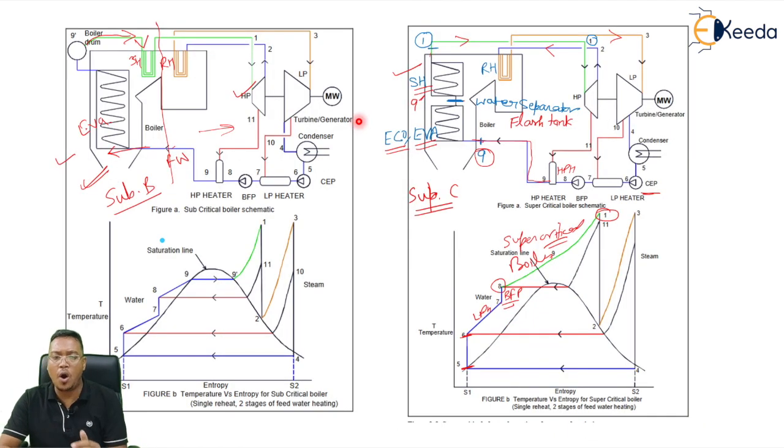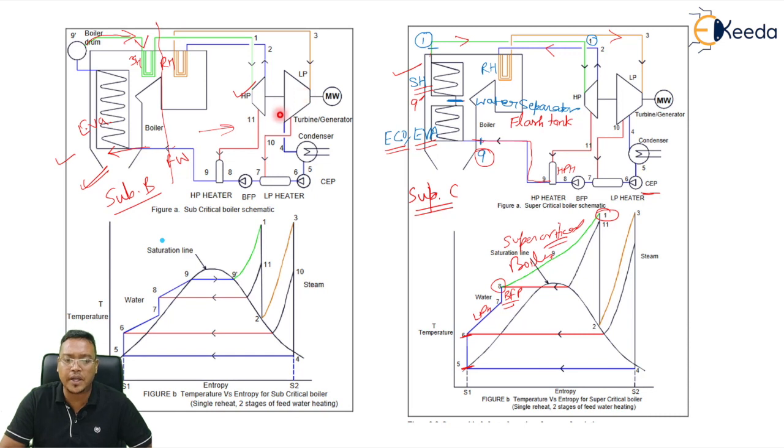Now, how does a supercritical boiler work? Friends, you know very well, this is the subcritical boiler. I'll explain. The steam from the drum goes into the superheater. Then superheated steam will go into the HP turbine. After the expansion of steam in the HP turbine, the steam will go into the reheater. After the reheater, the steam will go into the LP turbine.